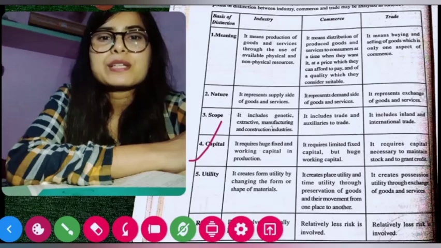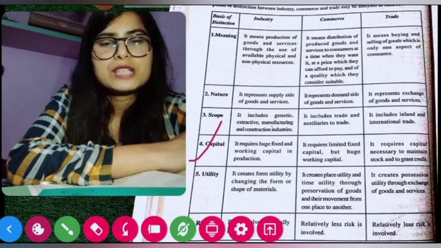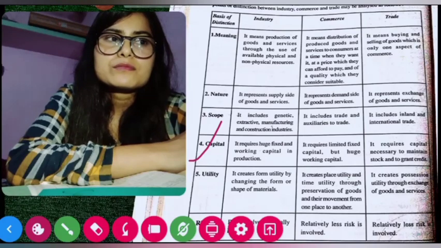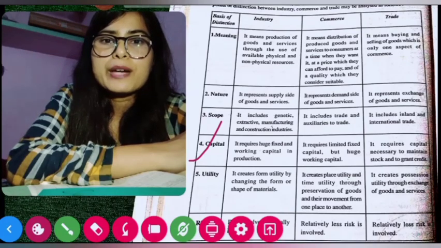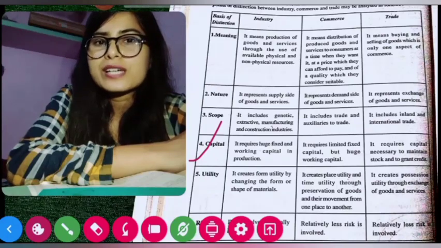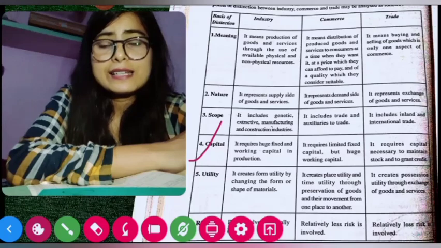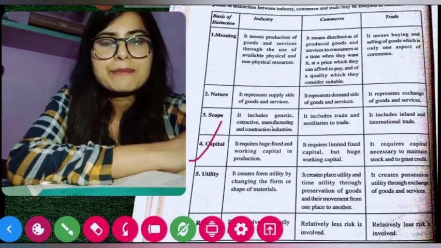And working capital lasts for a shorter period of time. For example, raw materials like nails, like the thread used by weaver, etc. These are small raw materials which are said as working capital, which will only last for a short period of time. So in an industry, capital which is required, it needs huge amount of fixed capital and a small amount